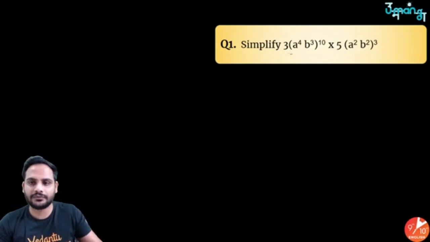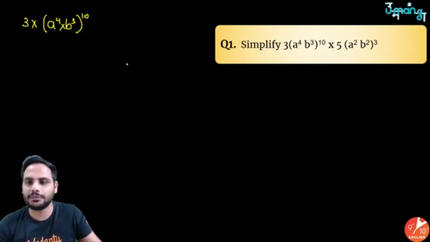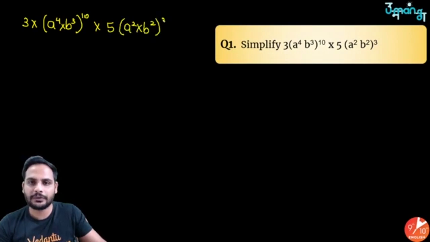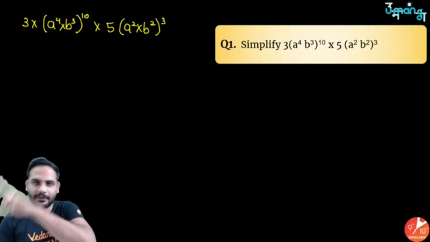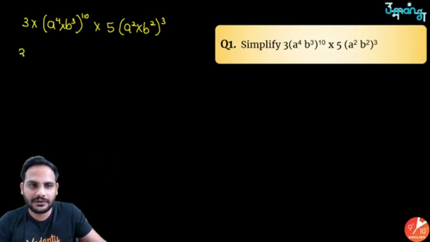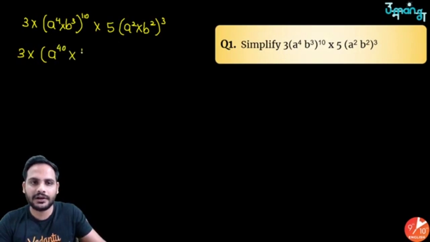Simplify this. So देखो, first thing, 3 is outside the bracket. So 3 into, here you have a raised to the power 4 b cube whole raised to the power 10. So you can say it is in a way a raised to the power 4 into b cube, right, into 5 a square into b square whole raised to the power 3. Now as you know that in multiplication or division the power can be taken common or power can be distributed as well. So it will become 3 into a raised to the power 4 into 10 which is 40 into b raised to the power 3 into 10 which is 30 into 5 into a raised to the power 2 into 3 which is 6 into b raised to the power 2 into 3 which is 6.